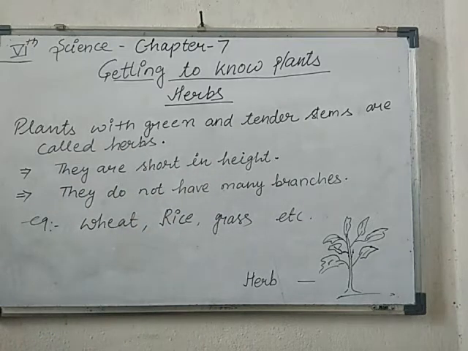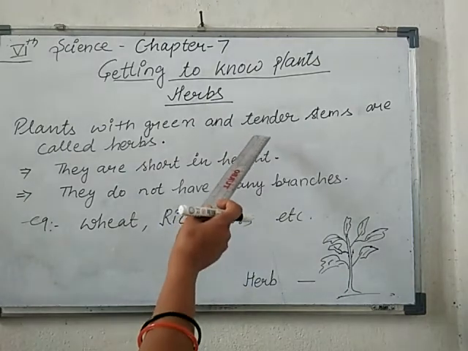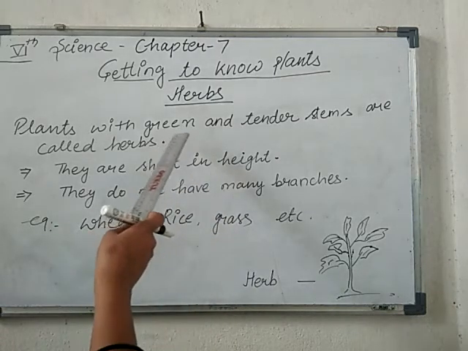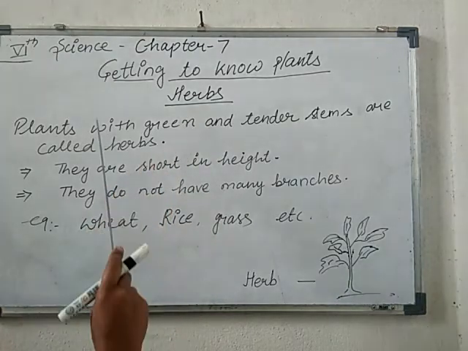Tender means a very soft stem, which can easily break without applying too much force. You have seen grass also; you can easily pull the grass out of the soil. That's why it is called an herb.